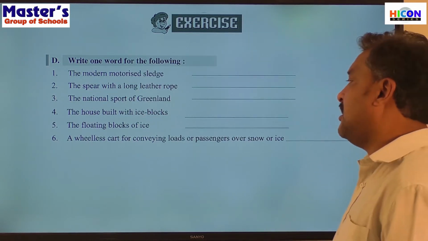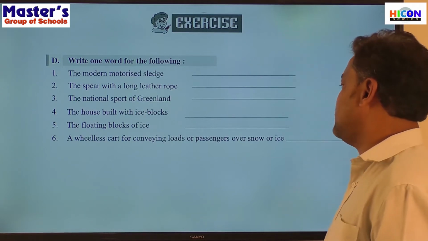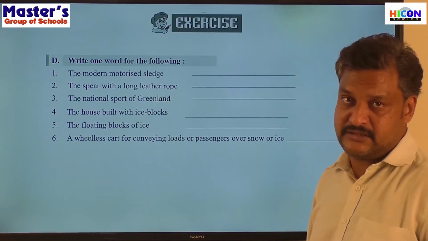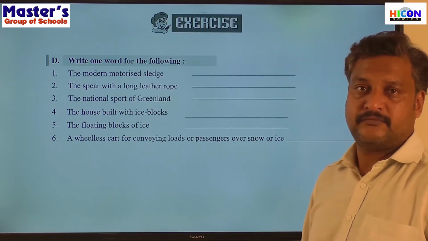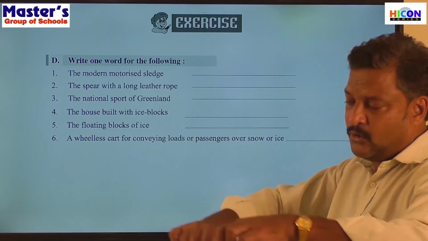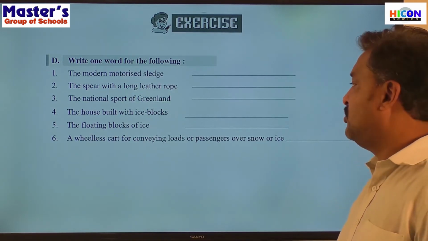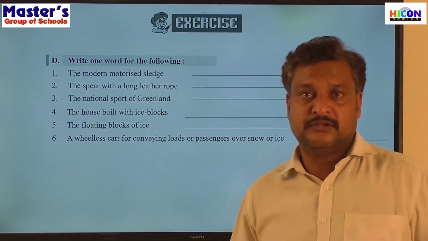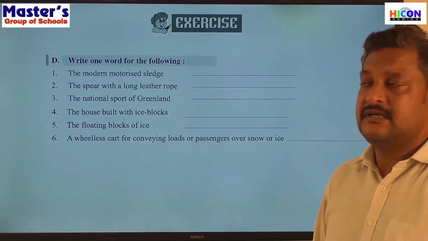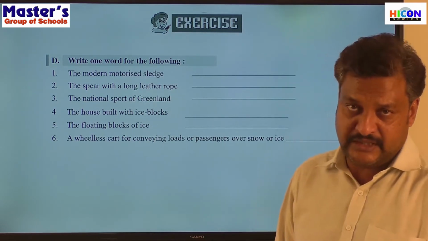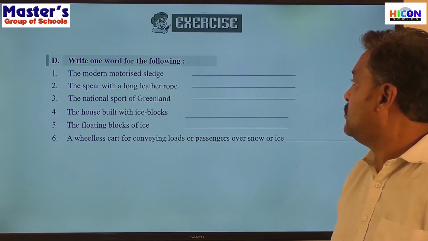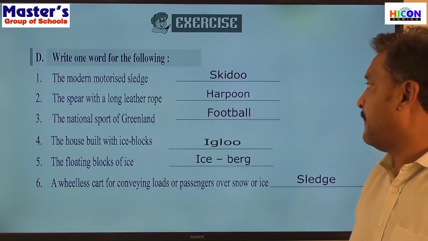The wheelless cart for conveying loads or passengers over snow or ice. Sledge. There are two pole-like structures with the loads and the chairs on which people can sit, pulled by either reindeer or huskies. They are called sledges. They do not have any wheels. Right? So, shall we check the answer once?